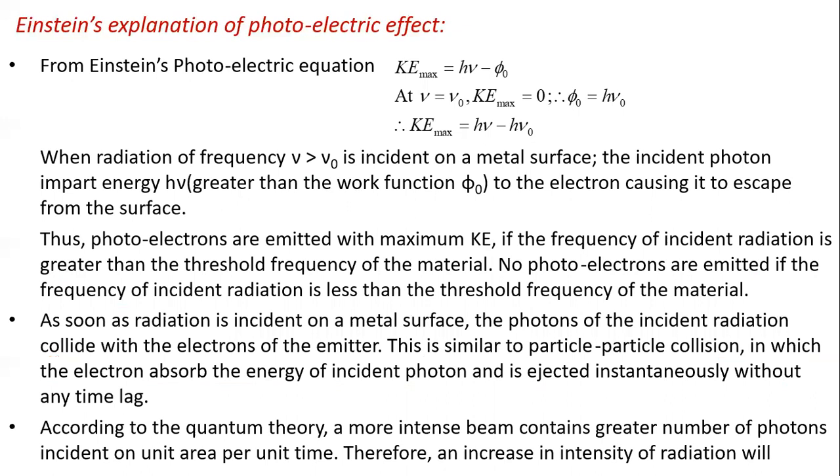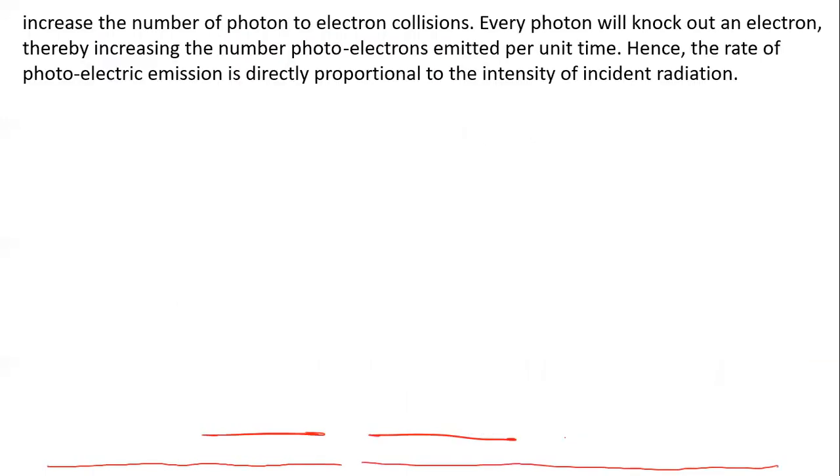According to the quantum theory, a more intense beam contains a greater number of photons incident on unit area per unit time. Therefore, an increase in intensity of radiation will increase the number of photon to electron collisions. Every photon will knock out an electron, thereby increasing the number of photoelectrons emitted per unit time. Hence, the rate of photoelectric emission is directly proportional to the intensity of radiation.